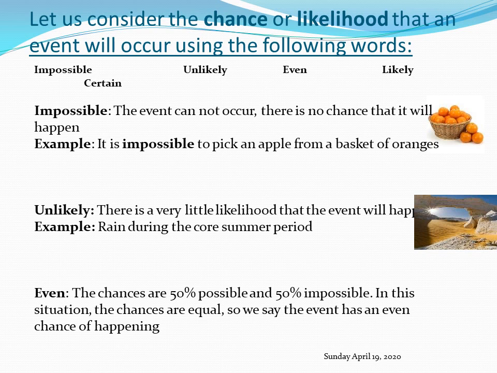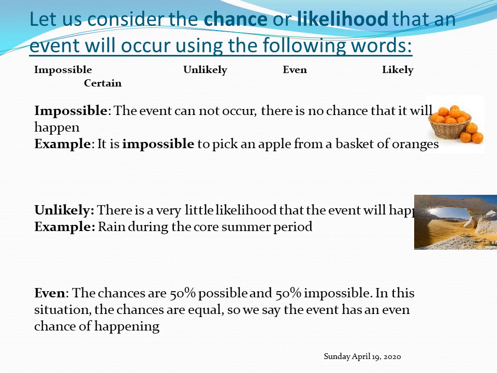Okay, now even, let's see even. For even, the chances are 50% possible and 50% impossible. Now, in this situation, the chances are equal. So we can say that the event has an even chance of happening if it has a 50-50 chance.